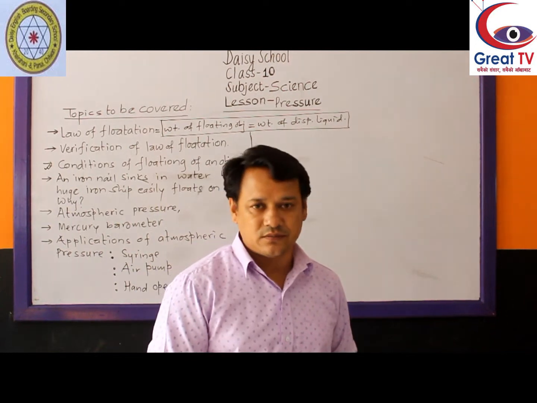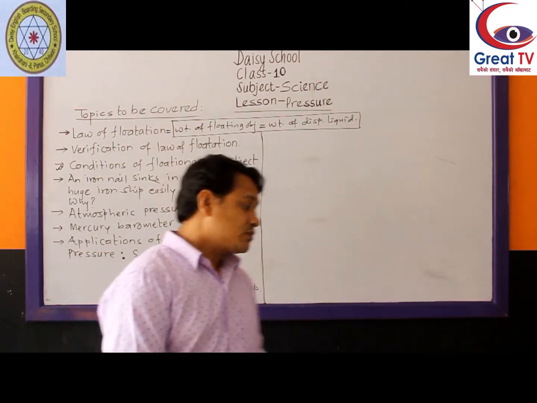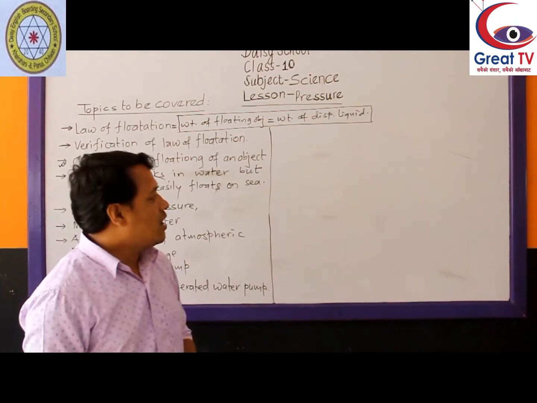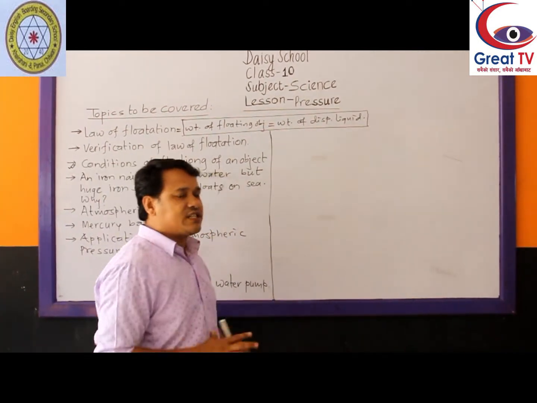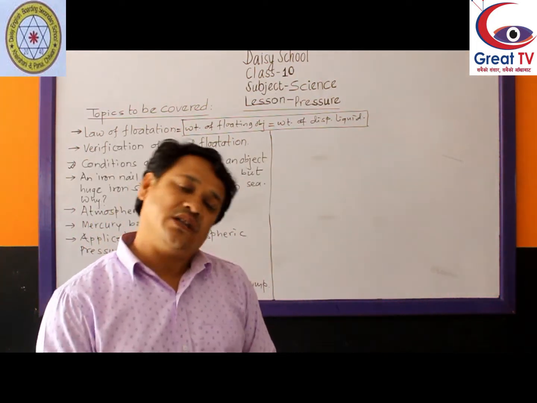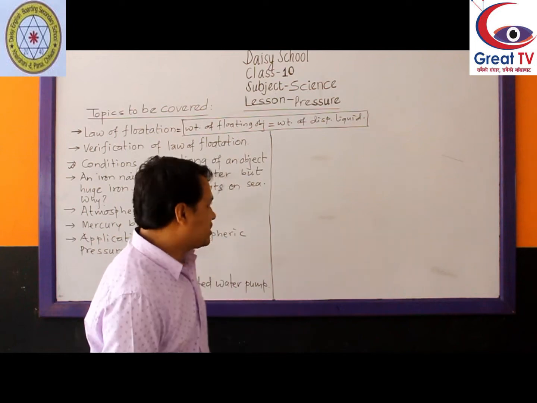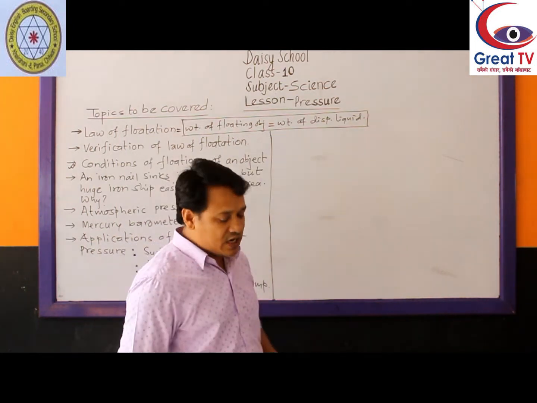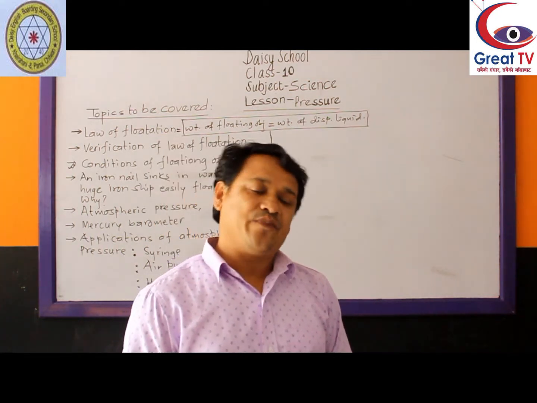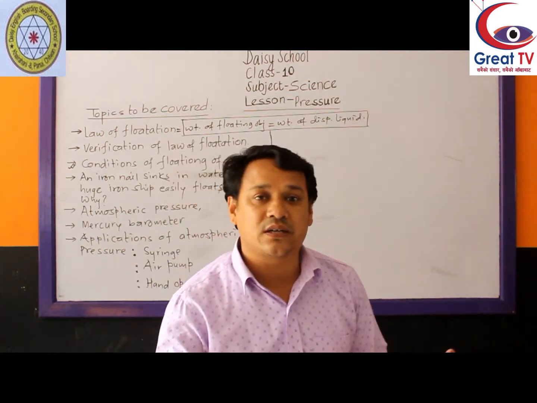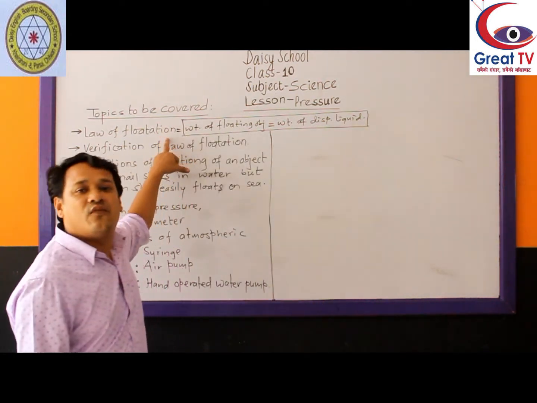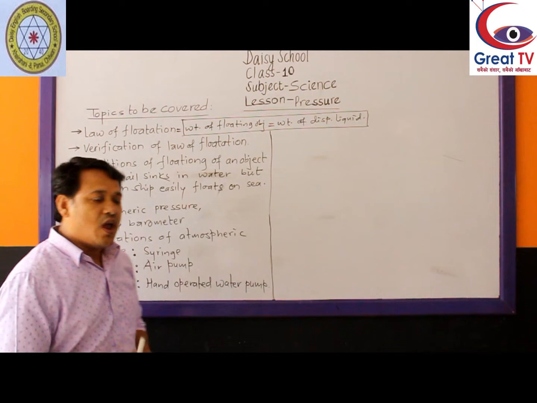How is it possible? There are two conditions for floating of an object. One, which we have already discussed: if the density of the object is less than the density of the liquid, then it floats. You know that. And the other one is related to the law of flotation.